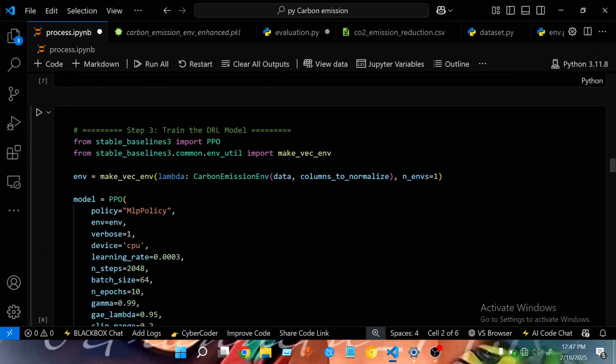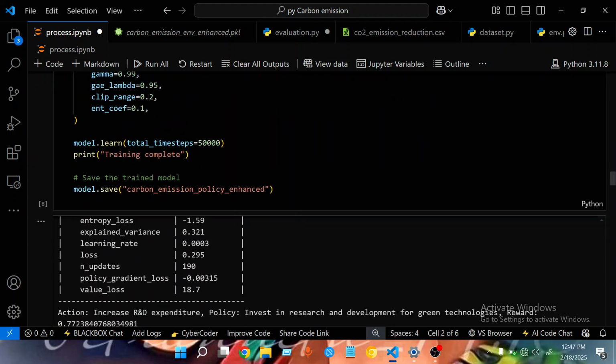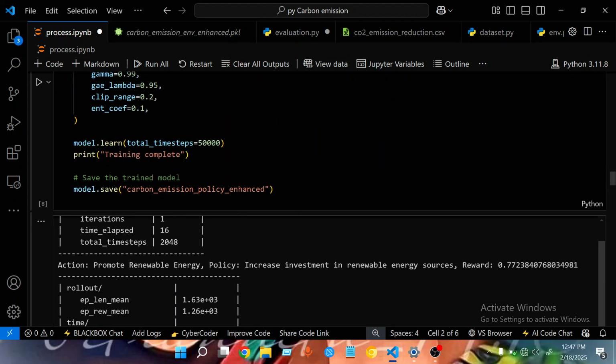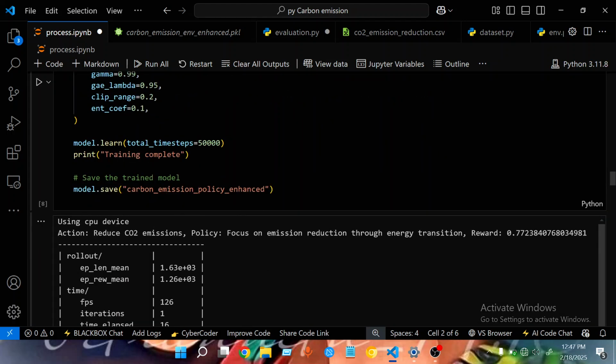But I just want to show us the results. It actually went well. Okay, this is it. Let me start from the beginning. When the agent takes the first action, as we see from the training, the reward was 0.77, so that is about 77%, and the action it took was to reduce carbon dioxide directly.